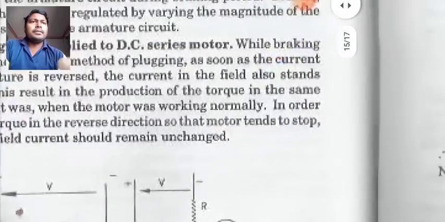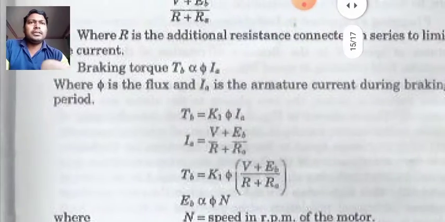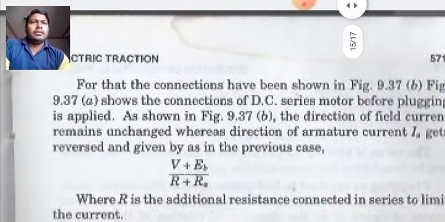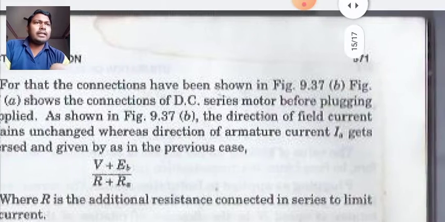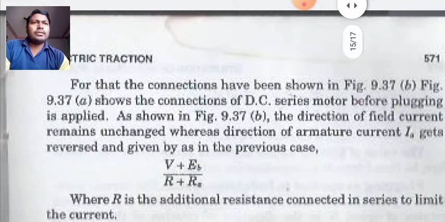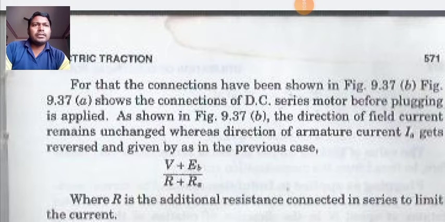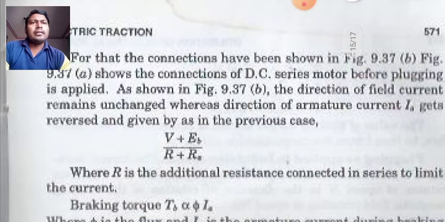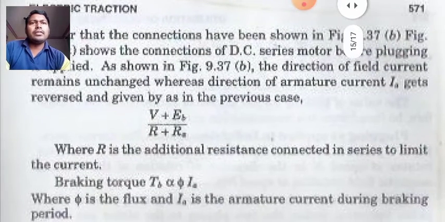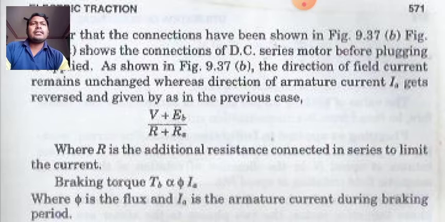Figure 9.37 shows the connection of the DC series motor before plugging, and the direction of field current remains unchanged, whereas the direction of armature current IA gets reversed,